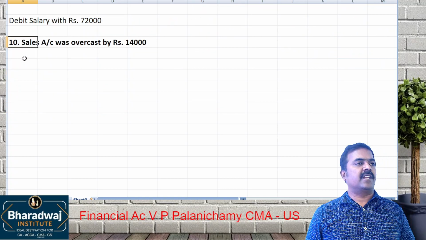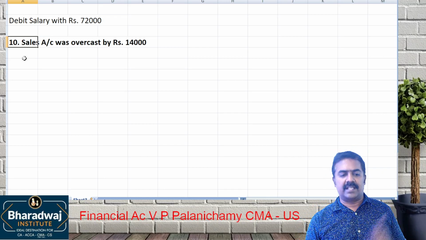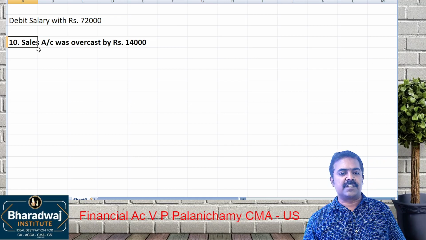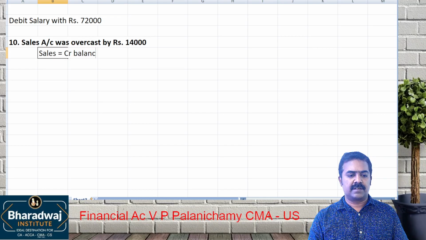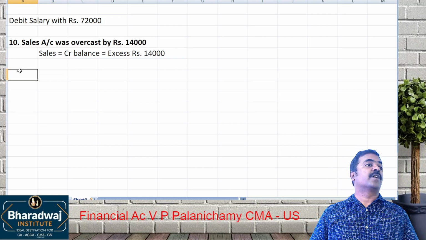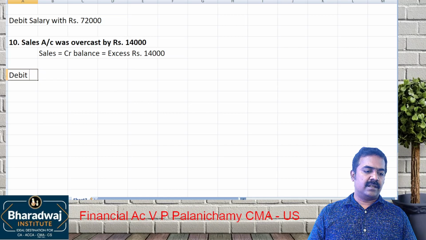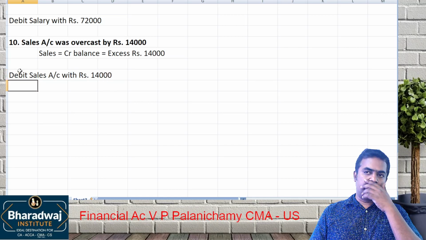Is it an error affecting two accounts or only one account? One account. Which account? Sales account. Sales will have which balance? Sales is a credit balance. We have put an excess amount. Excess, how much have we put? 14,000. How to rectify this? Simple. If it is before trial balance, debit sales account with rupees 14,000.